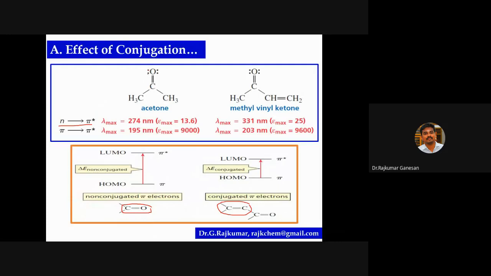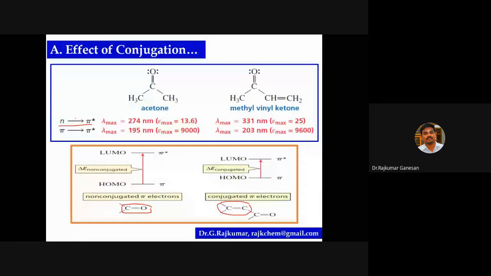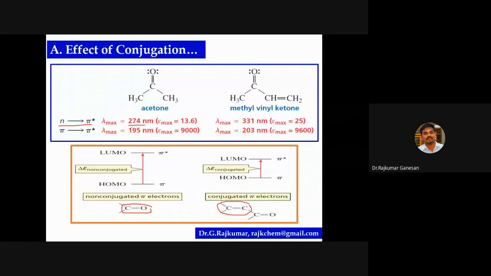There is a lone pair of electrons, so it can undergo n to pi star. There are pi electrons, so pi to pi star. Among these two, the n to pi star transition requires lesser energy, and lesser energy means a larger lambda max value. The lambda max for the n to pi star transition is 274 nanometer, and for the pi to pi star transition it is 195 nanometer.